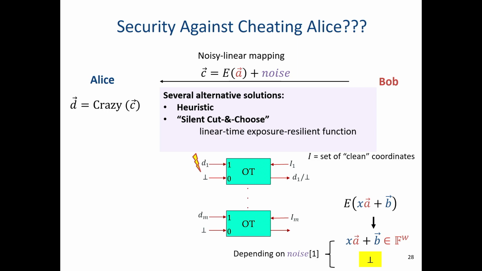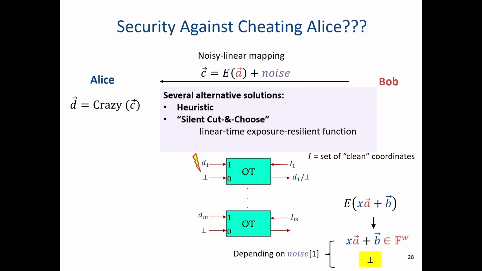The second approach is the most conservative one, which is to actually reduce security to the original assumption. And for this, we have to tweak the protocol, and we do some sort of a cut and choose approach. So we run many, many instances, open a few of them, check if everything is okay, and then merge them together. And to make it linear time, we have to merge them efficiently. So we use a linear time computable exposure resilient function.